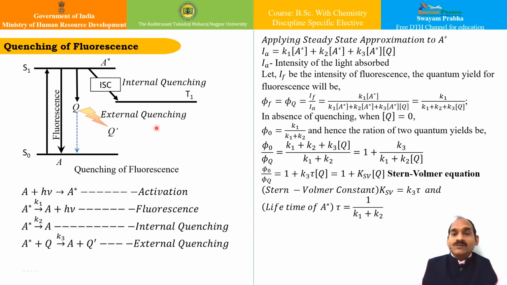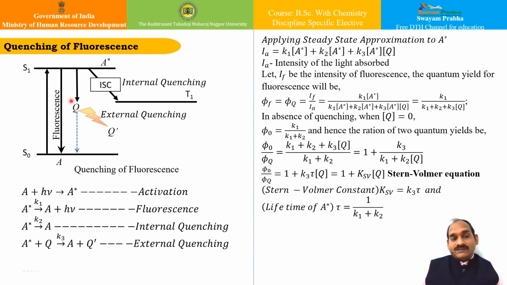That is, the intersystem crossing transition can also lead to this phenomenon, which is known as internal quenching. So when your molecule is transferring energy from the singlet excited state to the triplet excited state, and it collides, it is known as internal quenching.